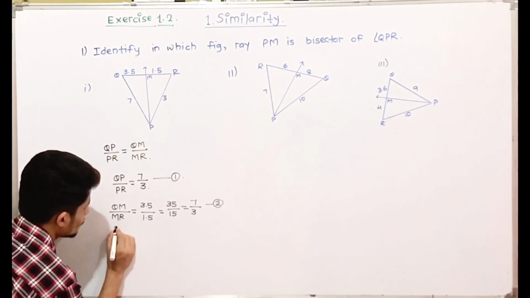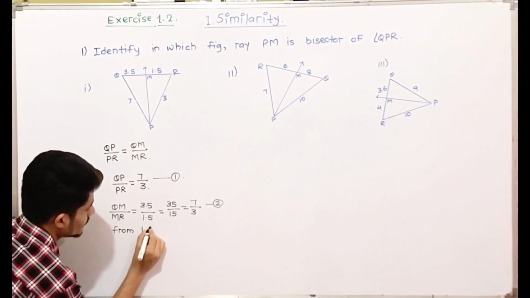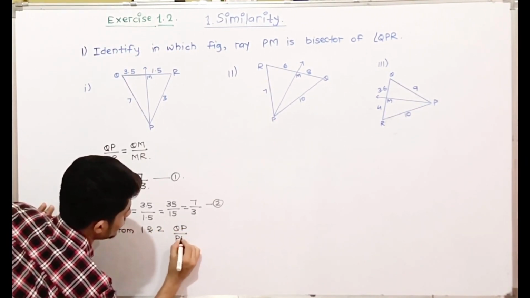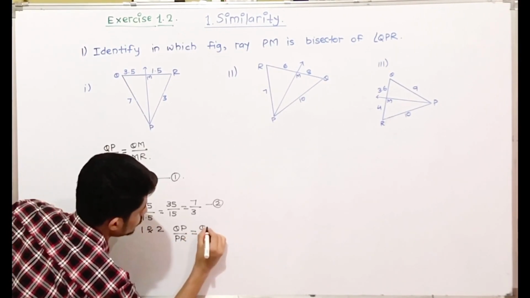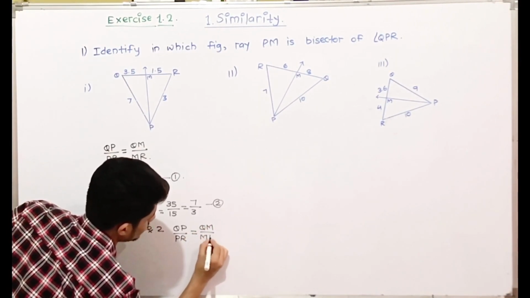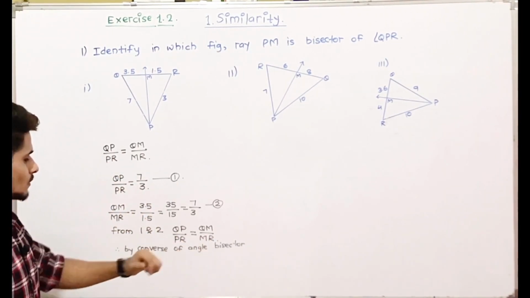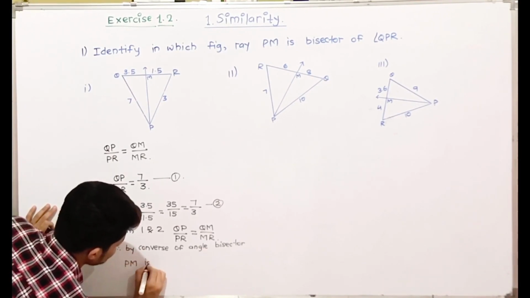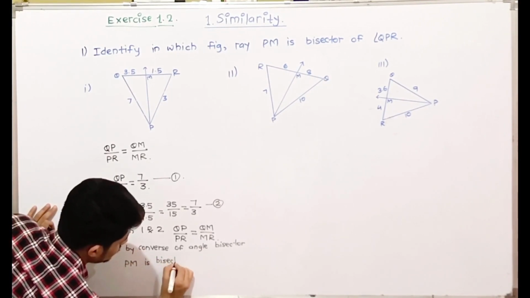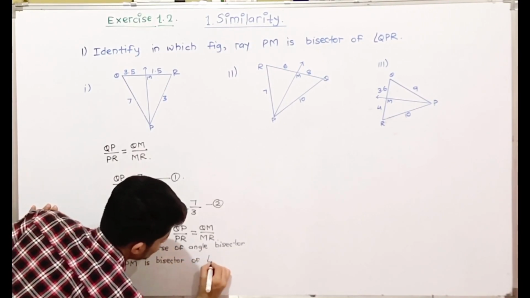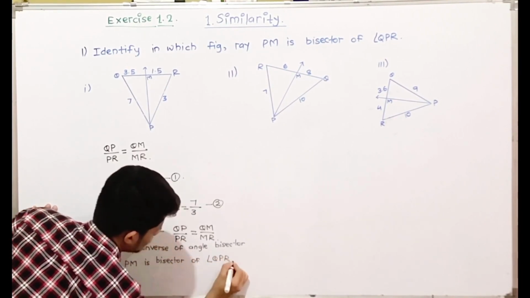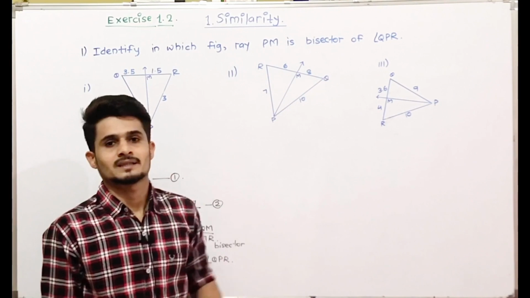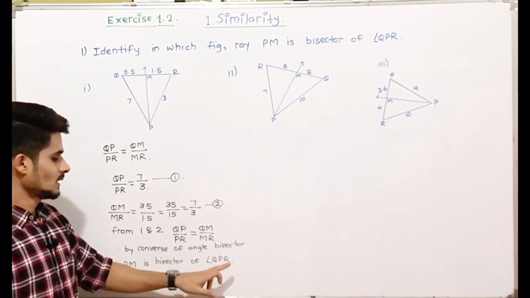So from 1 and 2, ratios QP upon PR is equal to QM upon MR. Therefore, by the converse of angle bisector, PM is the bisector of angle QPR.